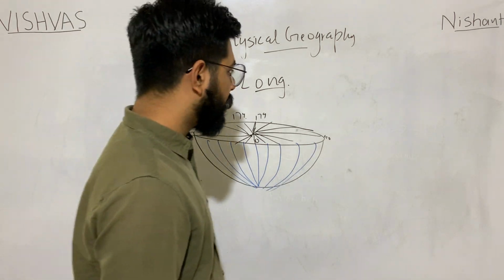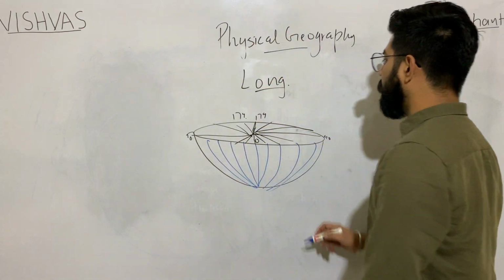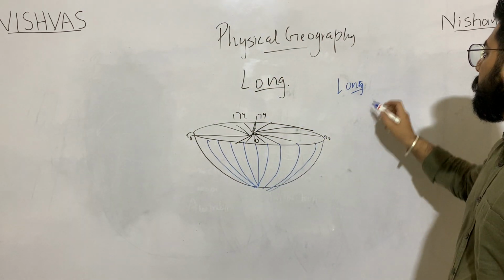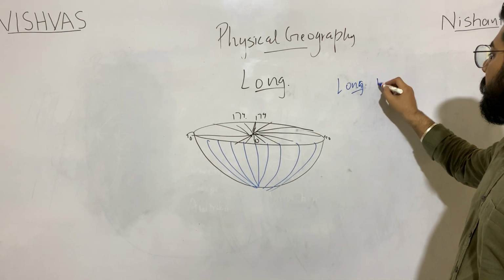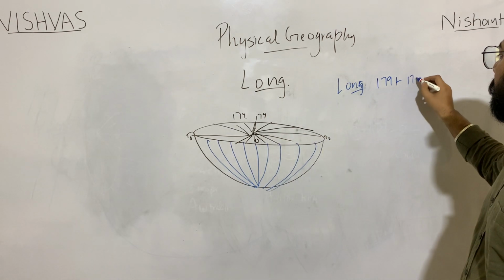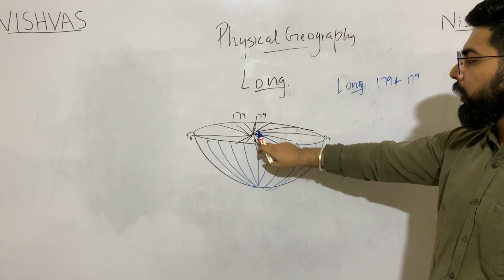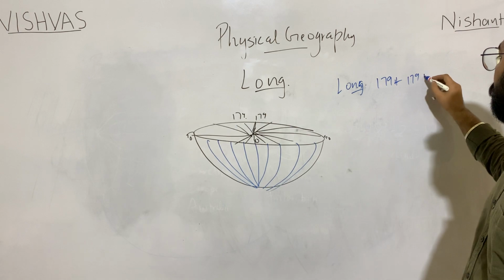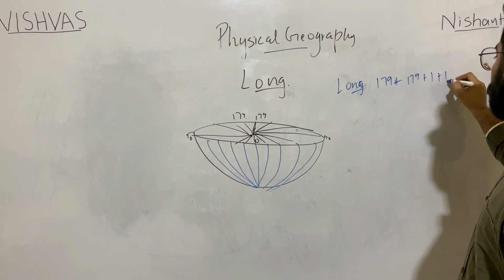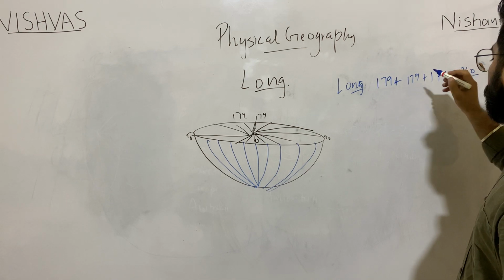Simple. The question arises, how many longitudes do we have? Simple. 1 to 179, plus 1 longitude of 0 degree and 1 longitude of 180 degree. Hence 360.